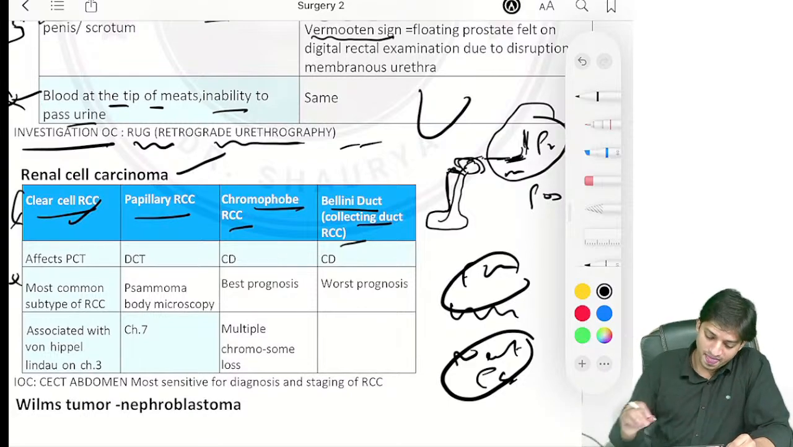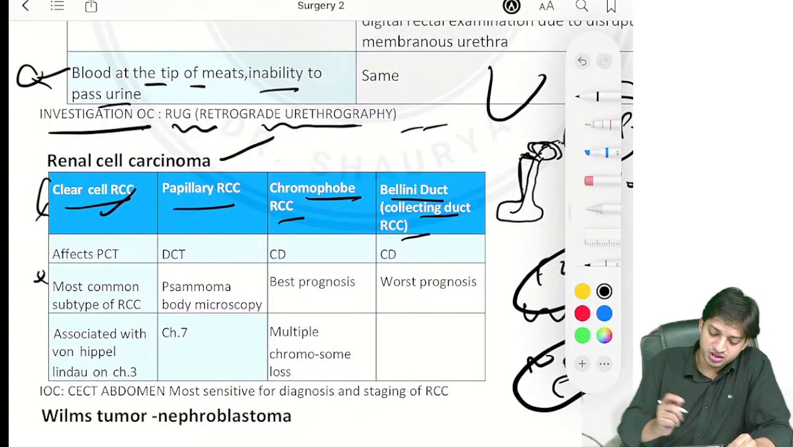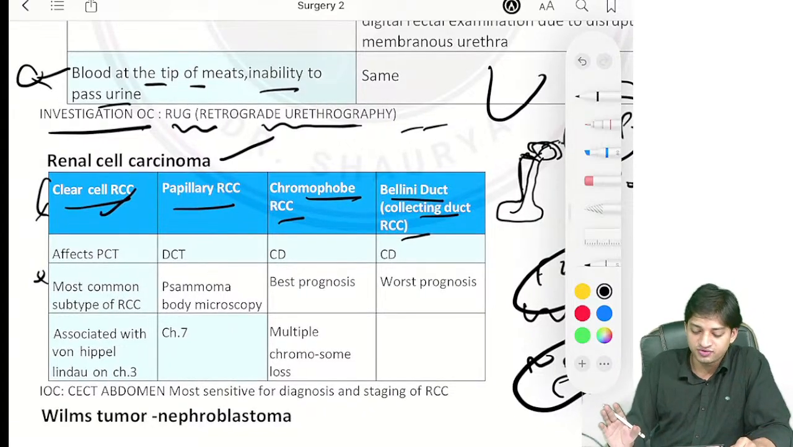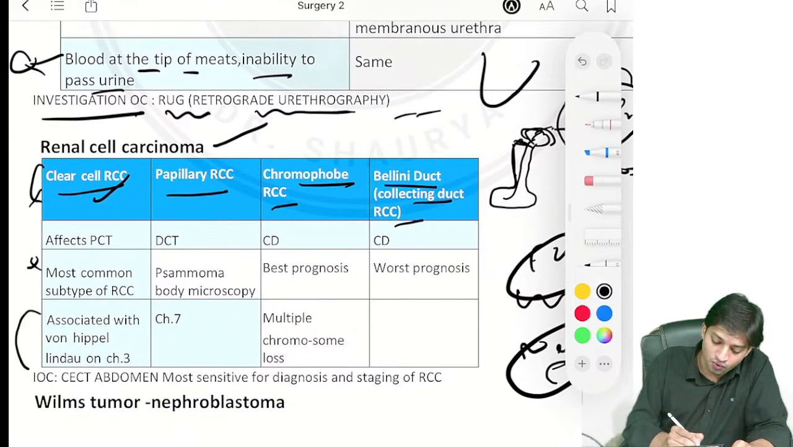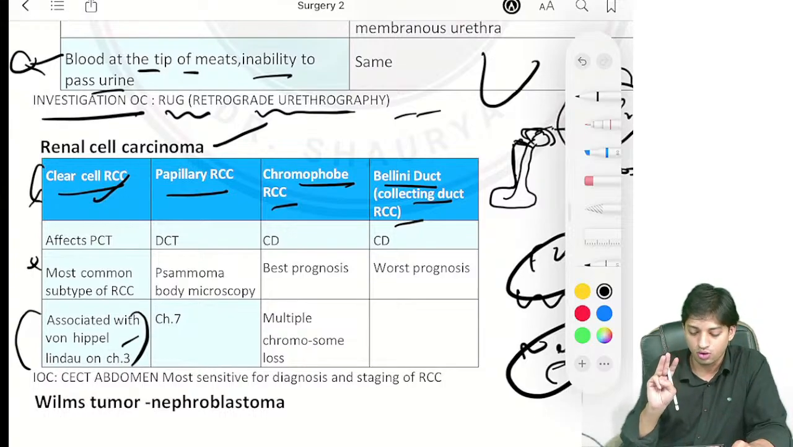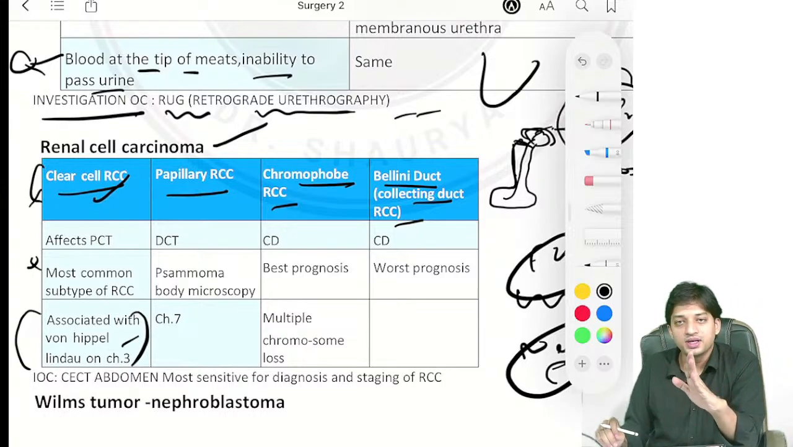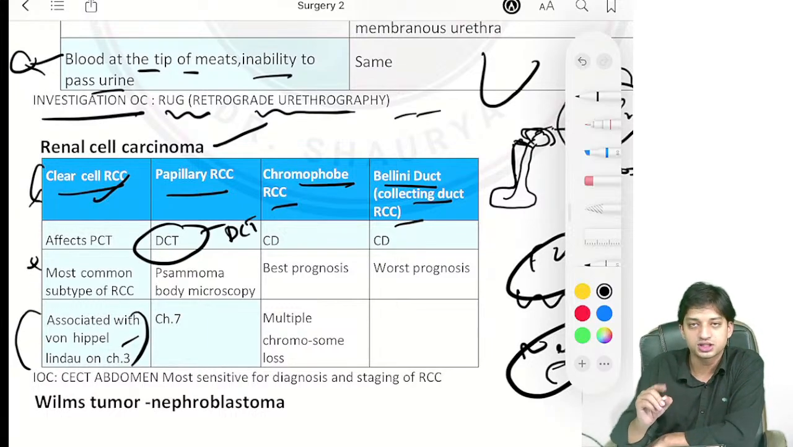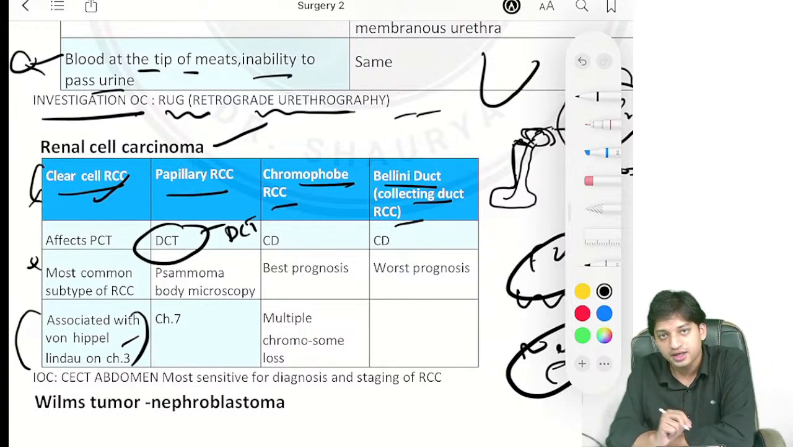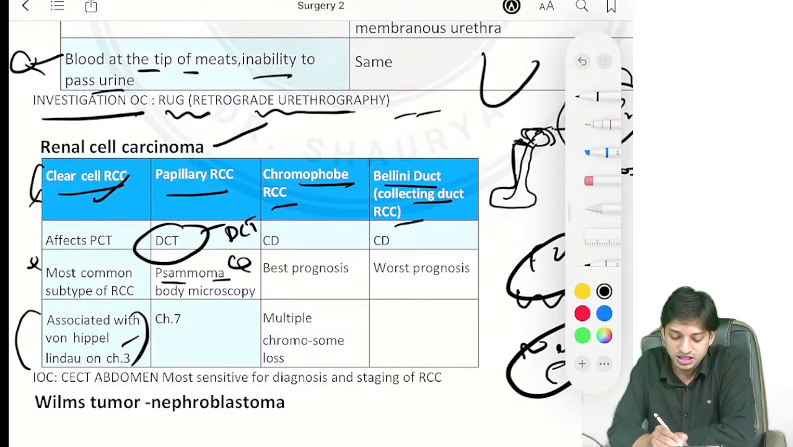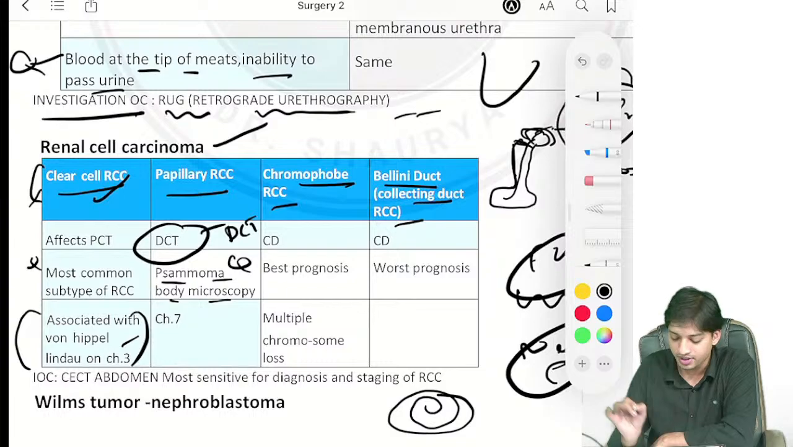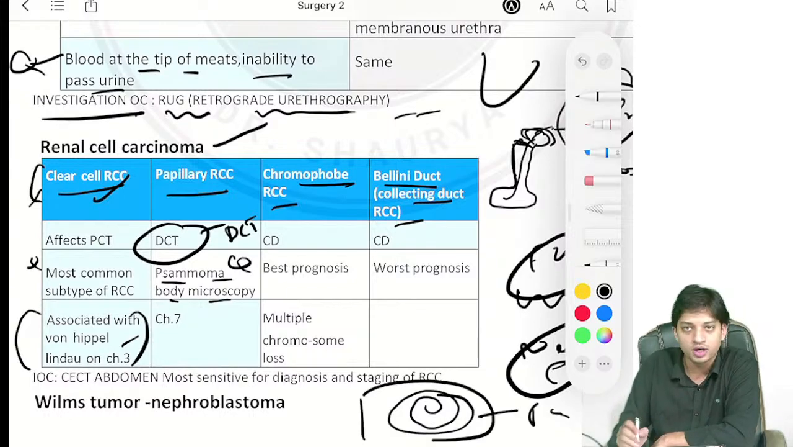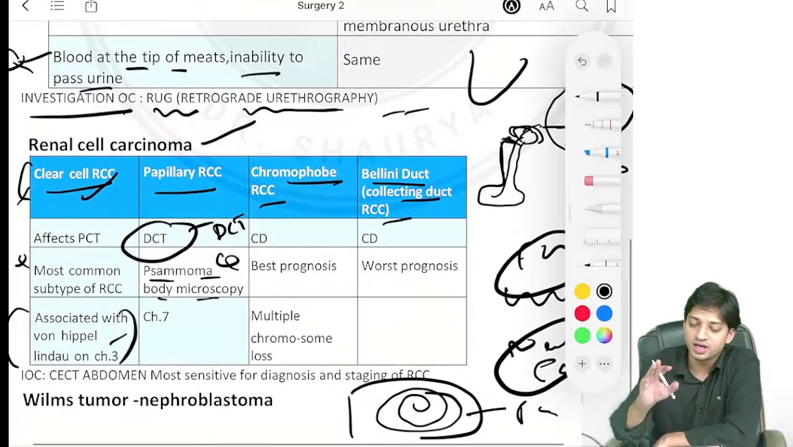So now guys, we will see the most common subtype of RCC, the clear cell carcinoma RCC. It is associated with von Hippel-Lindau syndrome, with chromosome 3 defects. Papillary RCC most commonly affects the DCT, or distal convoluted tubule. A characteristic pathology finding is the Psammoma body. In microscopy, you will see a concentric circle-like appearance. That is a Psammoma body, right? And for Psammoma bodies, where else do you see them?